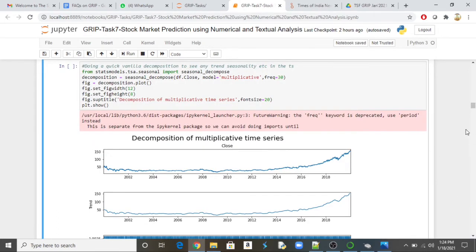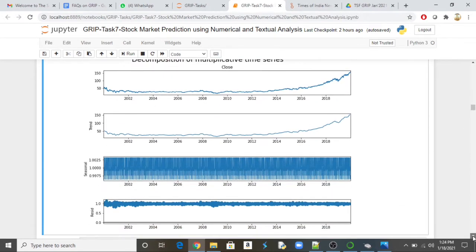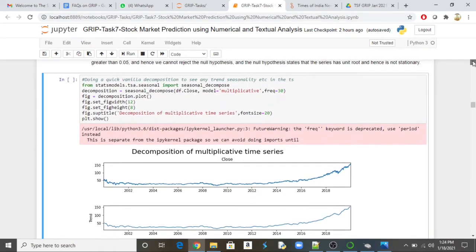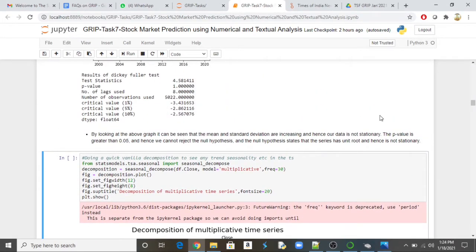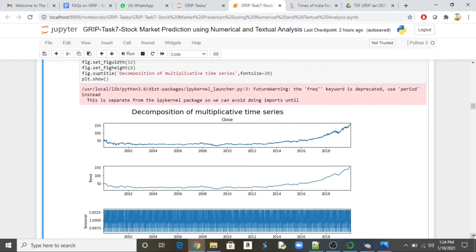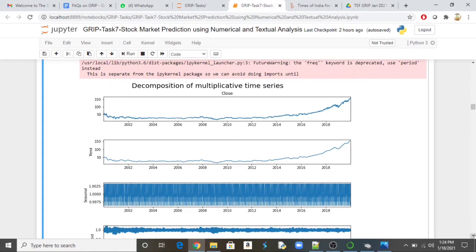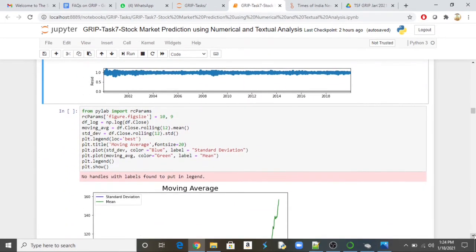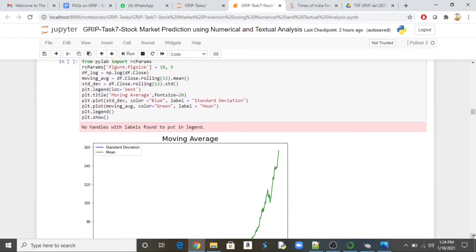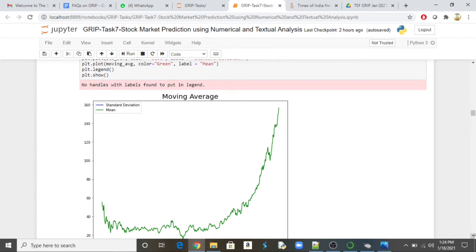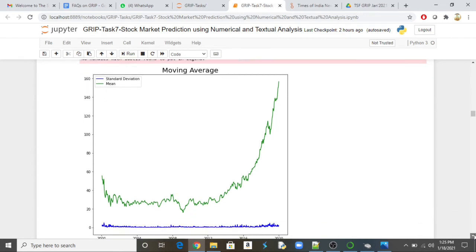So that gives an overall idea that this is non-stationary data. We can go with some sort of time series analysis accordingly. Now we are trying to plot the data and see if we can get any other inference. Then again, we are going with moving average and standard deviation, and we are plotting them.